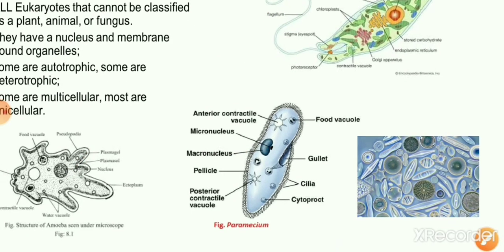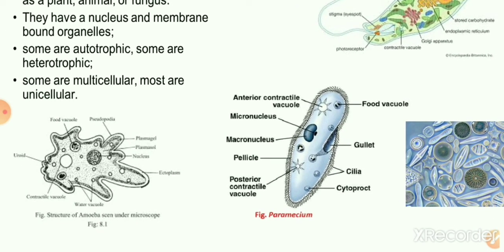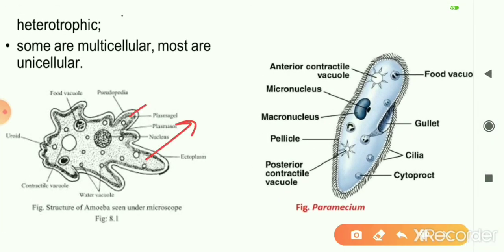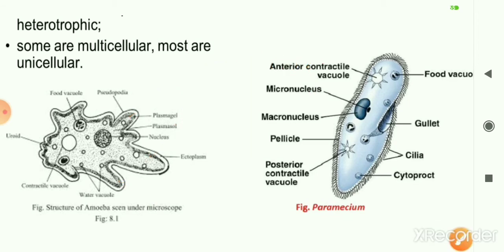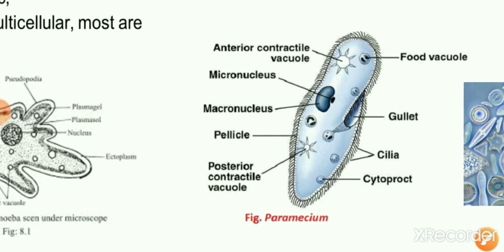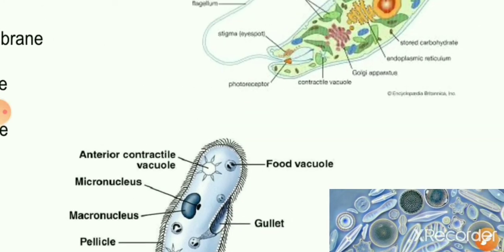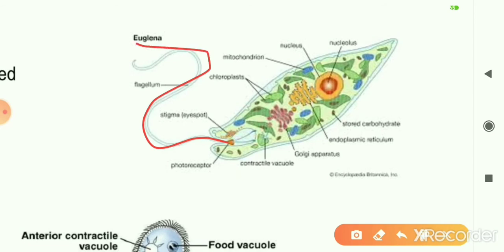And one more very important thing is that most of these protistans have some locomotory structures or appendages. Like in case of amoeba, they have pseudopodia. They produce finger-like projections which are called pseudopodia, and with the help of pseudopodia, amoeba float in water. Whereas paramecium is another protistan. It has cilia. Many hair-like bristle-like structures are present. So cilia is a locomotory structure of paramecium. And in case of euglena, there is a long whip-like structure present which is called flagella.